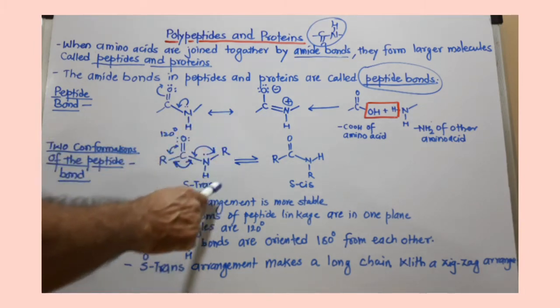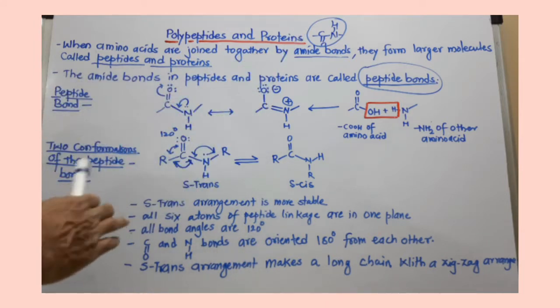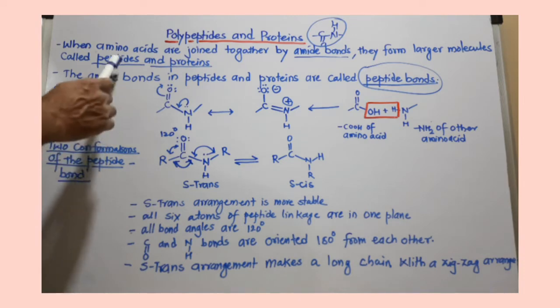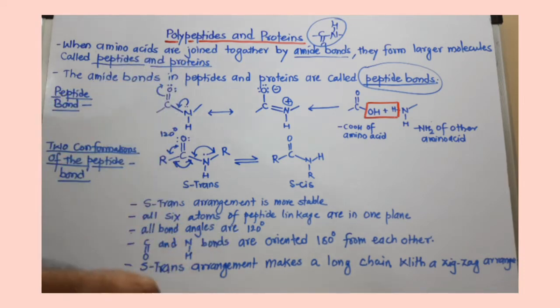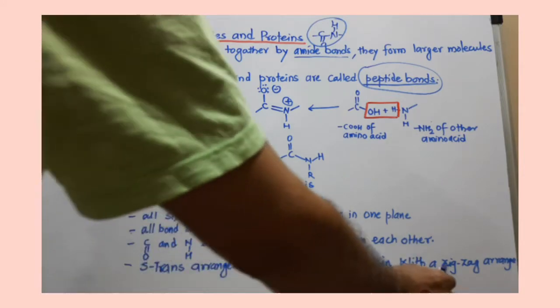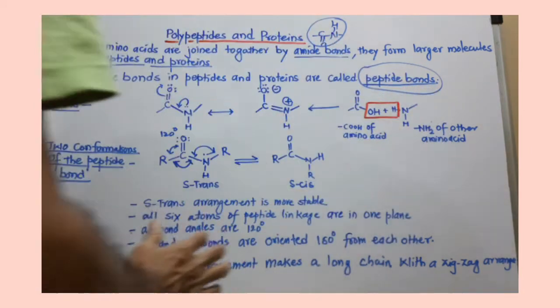One more thing I must add here. If the s-trans conformation is more stable, that means this molecule always exists in that conformation, and because of this, a polypeptide or protein always has a zigzag arrangement. So because of the s-trans arrangement, the arrangement is zigzag. So yeah, this much information regarding the peptide bond is sufficient.